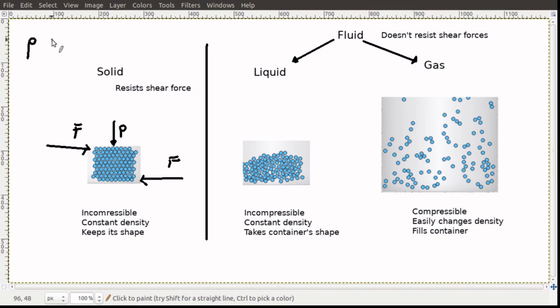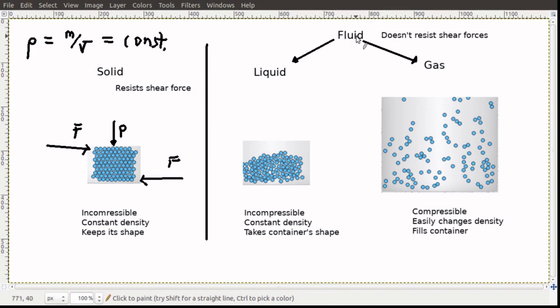Density is mass per volume. And here for a solid, that's constant. So if I have a fixed mass, then the volume also has to be constant. A certain amount of mass is going to occupy that certain amount of volume that goes with that mass. So we see how that works. Okay, and so this is for a solid.